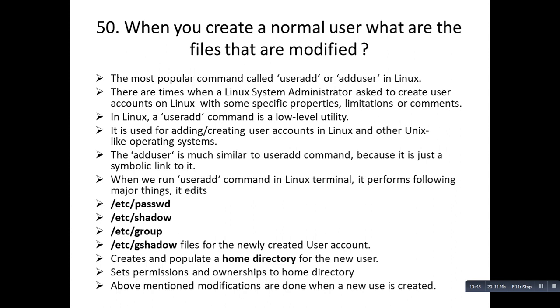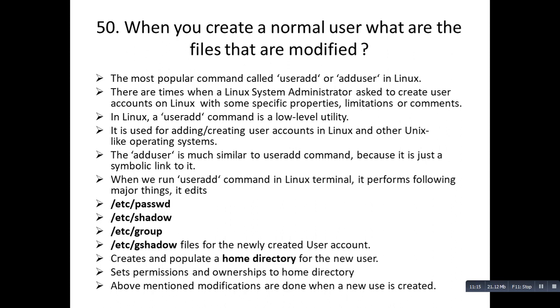So the most popular command is useradd or adduser in Linux. There are times when a Linux system administrator is asked to create user accounts on Linux with some specific properties, limitations or comments. In Linux, the useradd command is a low level utility. It is used for adding or creating user accounts in Linux and other Unix like operating systems. The adduser is much similar to the useradd command because it is just a symbolic link to it. When we run the useradd command in the Linux terminal, it performs the following major things.